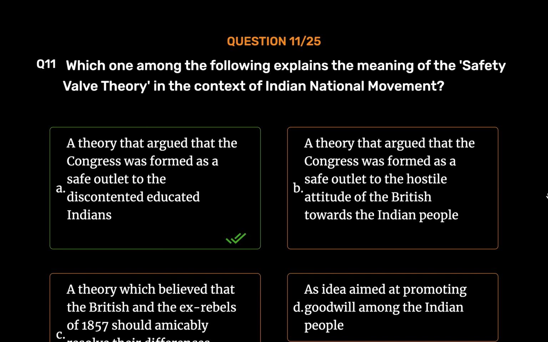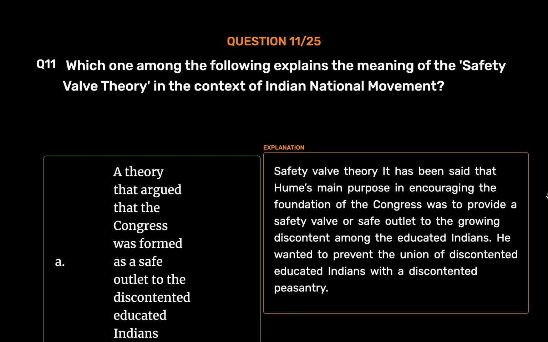A theory that argued that the Congress was formed as a safe outlet to the discontented educated Indians. Safety valve theory. It has been said that Hume's main purpose in encouraging the foundation of the Congress was to provide a safety valve or safe outlet to the growing discontent among the educated Indians. He wanted to prevent the union of discontented educated Indians with the discontented peasantry.